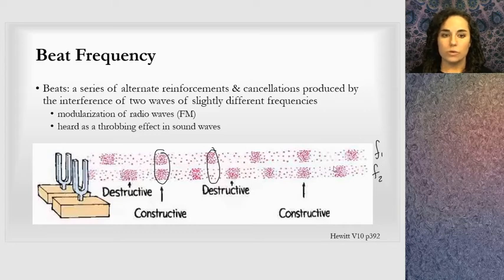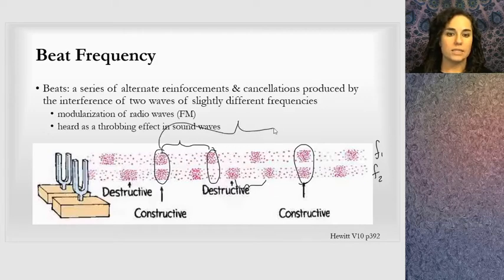And so I have two different frequencies, and this doesn't happen all the time. It happens at very specific cases, right? So for the beat frequency, here's the wavelength for the first one. Here's the wavelength for the second one. You can see that the beat frequency happens at a larger value of both of those. When those both line up with one another, it's not going to happen on the frequency of the first one. It's not going to happen on the frequency of the second one. Examples of this are modulation in radio waves, frequency modulation, so that's FM. And also it's heard as a throbbing effect with sound waves. You might hear this if you have different types of instruments.